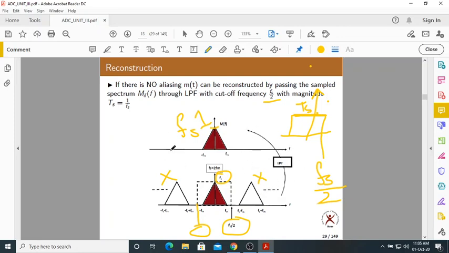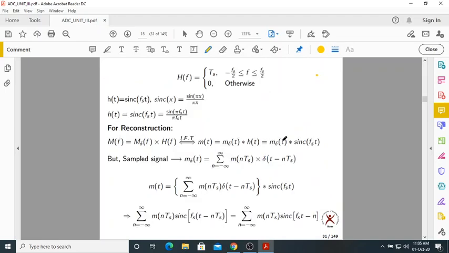So here I want to understand the reconstruction in time domain. This is the reconstruction in frequency domain. It is very good. Okay, but let us understand the reconstruction in time domain. So this is the frequency domain transfer function. So from minus fs by 2 to plus fs by 2 with magnitude Ts, same thing I have written. This is the low pass filter that we are using for reconstruction.